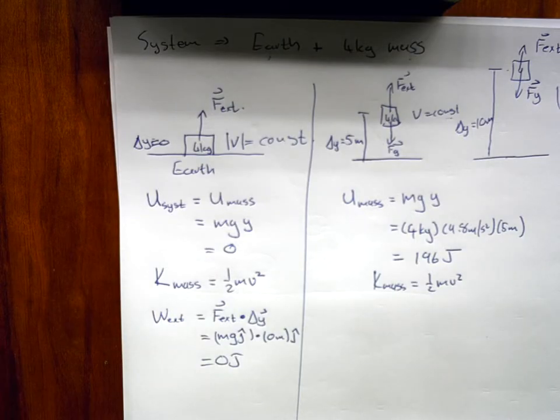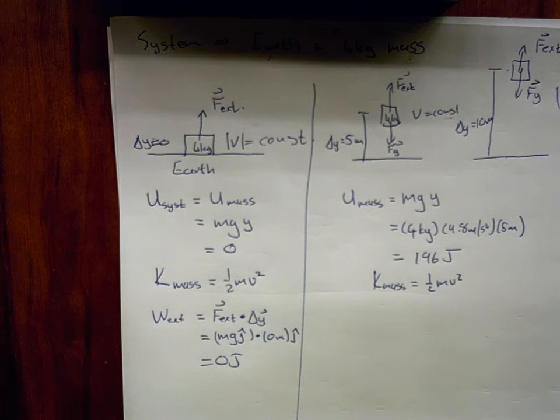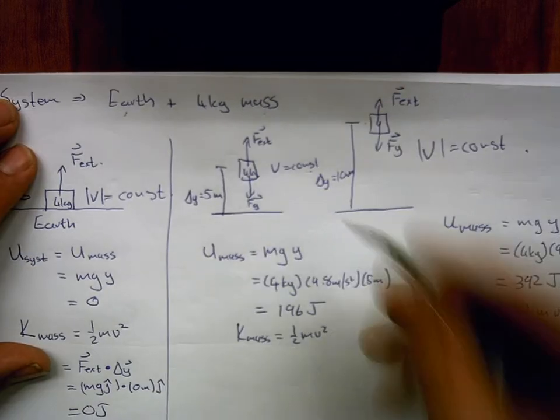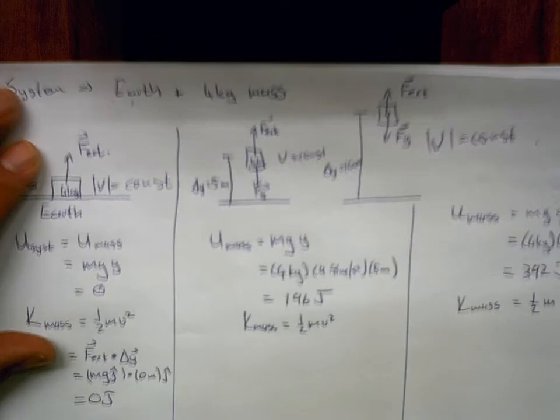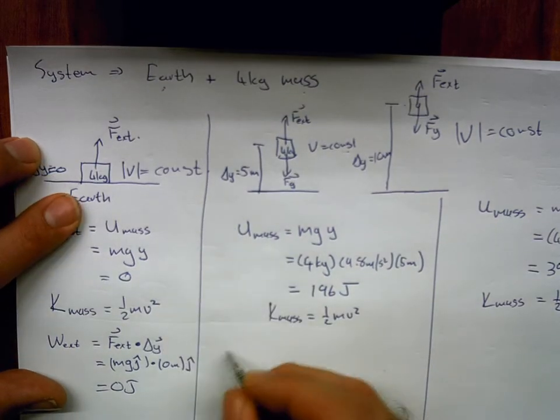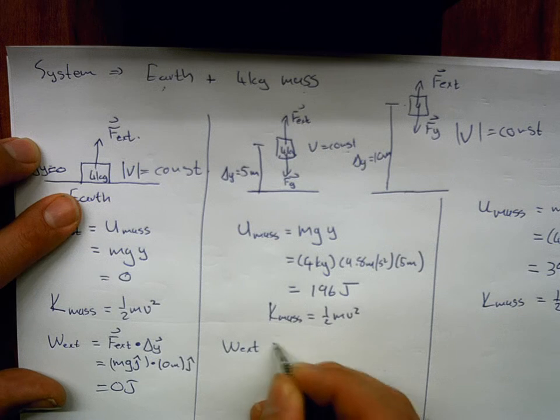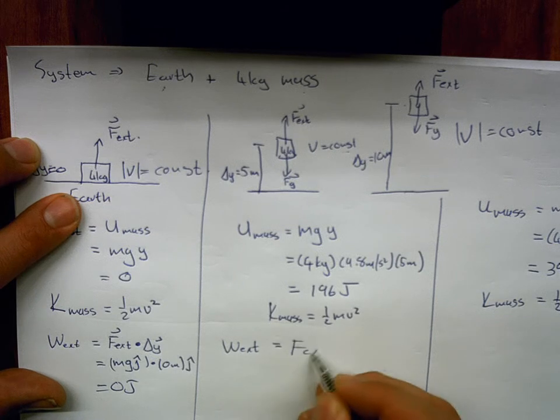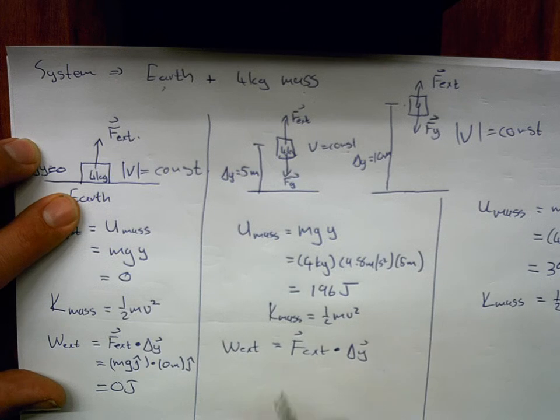Right, so this just states again, if we don't have a displacement, we cannot have work done. For the second instance, so when the mass has been displaced by 5 meters, the work done by the external force, remember it's always a force dot product with the displacement.